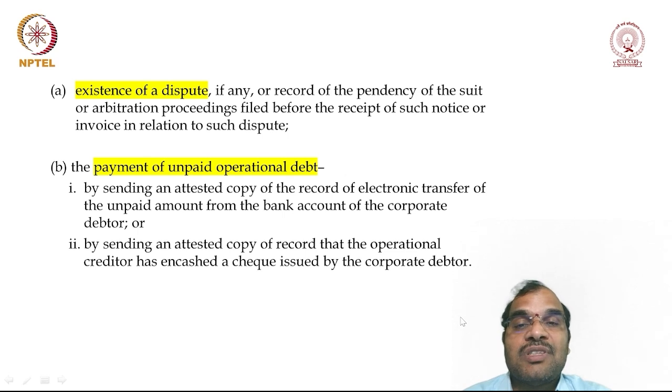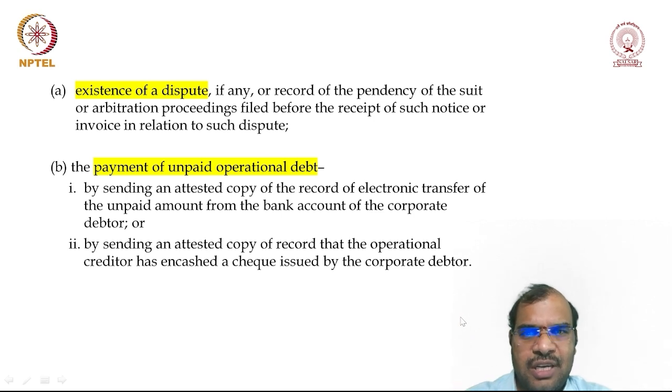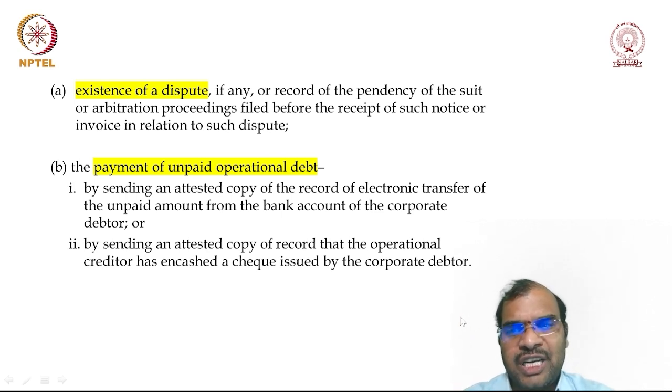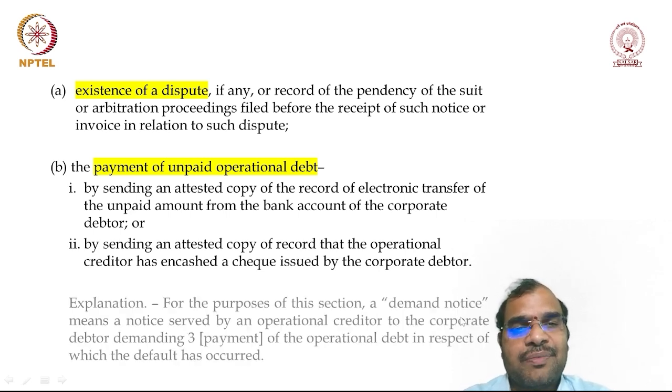Maybe the corporate debtor must have issued some check to the opposite person, and he must have encashed it. So you must be having some data from the banking institution stating that so and so check with number so and so has been encashed. So send the attested copy of the record that the operational creditor has encashed the check.